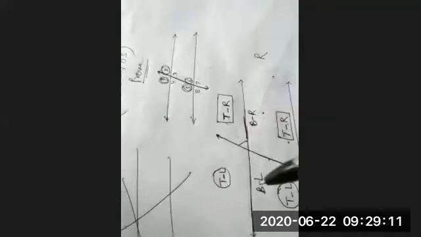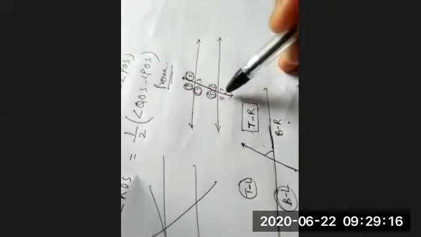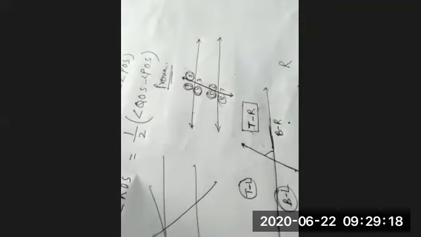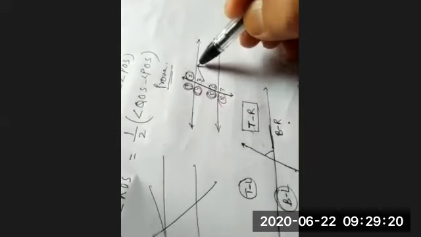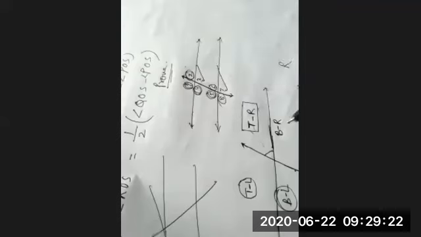Understand? Similarly, bottom left and bottom left. Here angle 4 and angle 8 are corresponding angles. And angle 3 and angle 7 are also bottom right and bottom right. They are also corresponding. Understood the meaning of corresponding? Means two angles if they are at different position but at the same location.